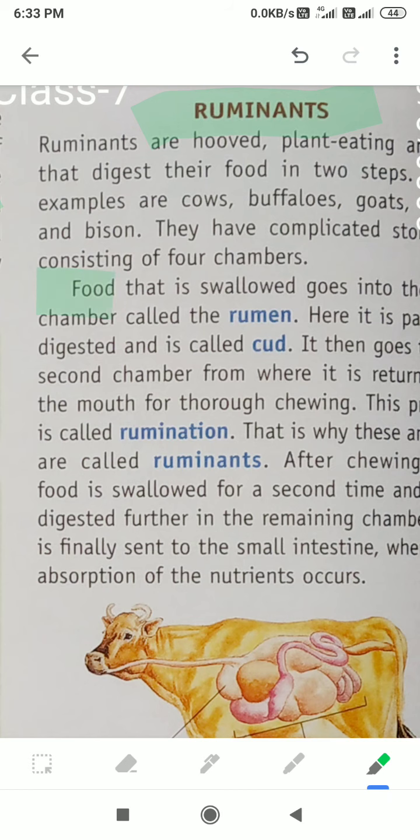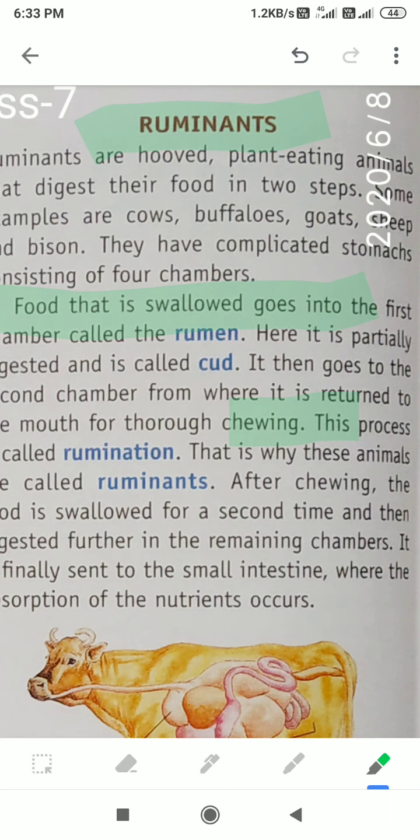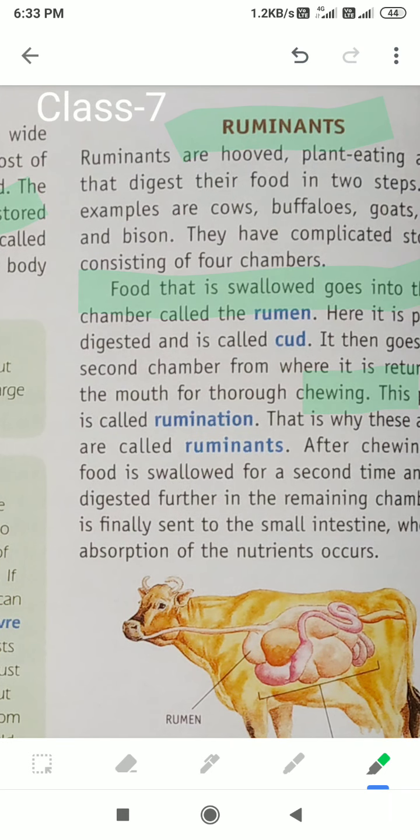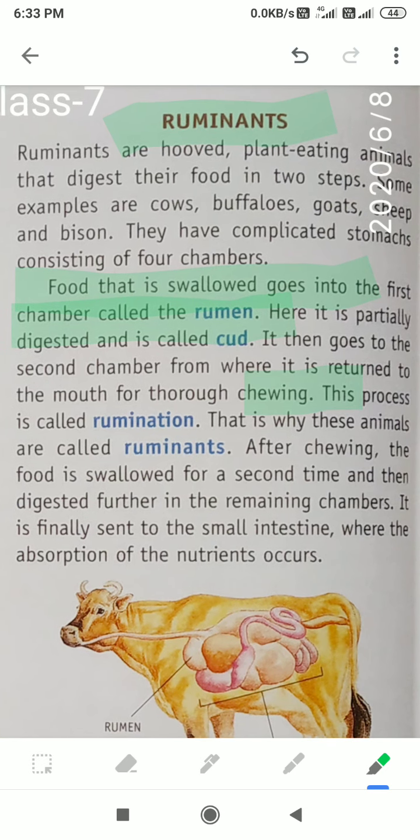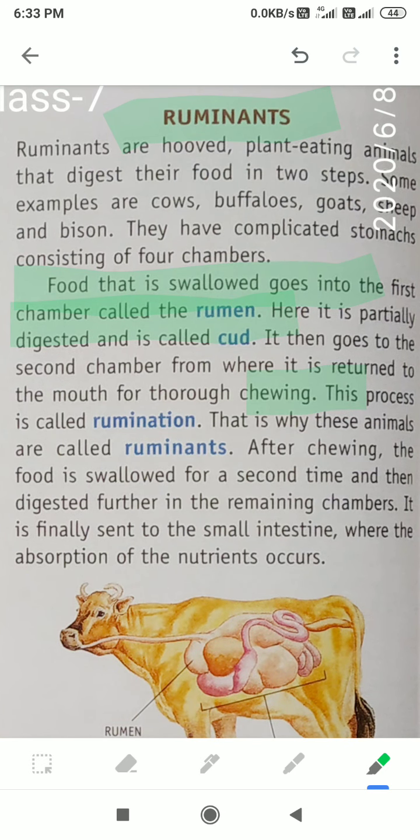The food that is swallowed goes into the first chamber, called the rumen. Here it is partially digested, not fully digested, and is called cud. It then goes to the second chamber, from where it is returned to the mouth.